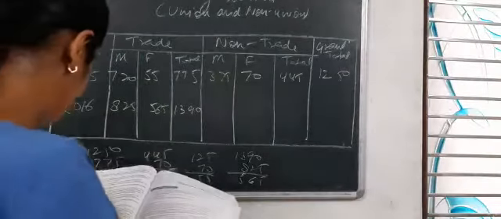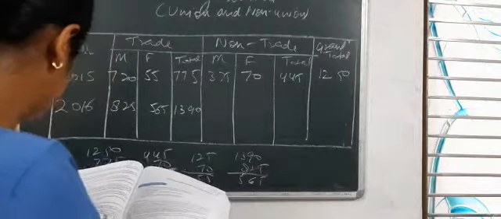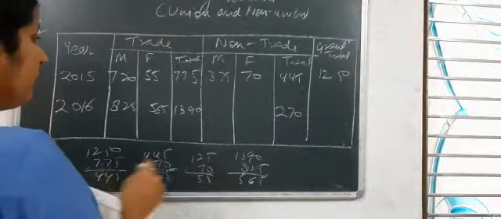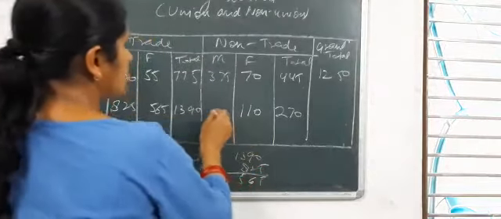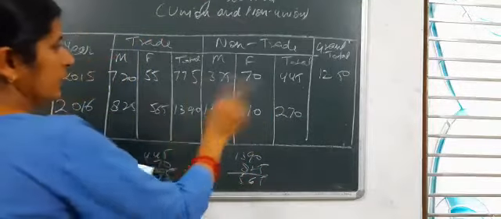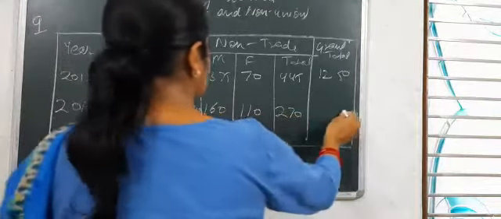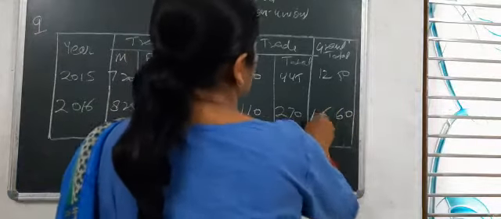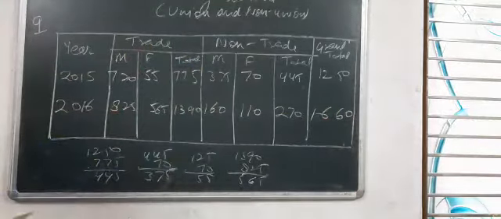And the number of non-union workers was 270, out of which 110 were women. So 160 were men. Okay. So 1,390 plus 270, this is also you have to do, 1,660. Like this way you will solve it.